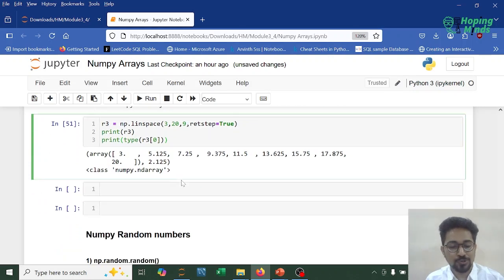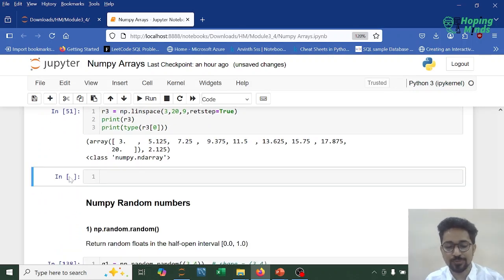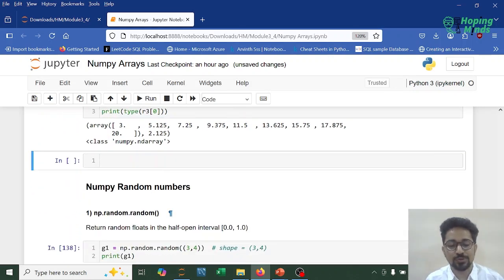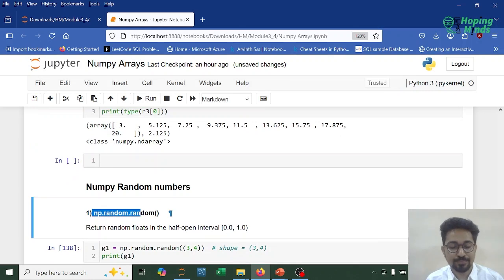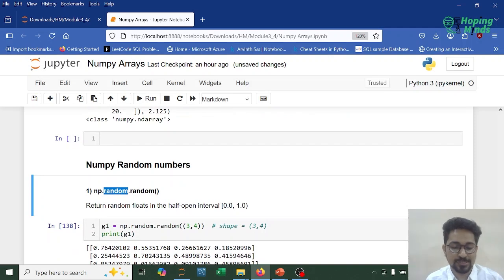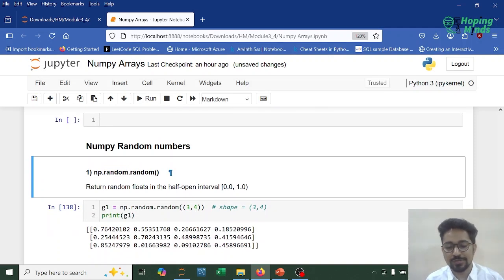Now numpy also allows us to generate random numbers, and to generate random numbers we have to use np.random dot, where np is the library, random is the module, and then we have to pass the function utilized, any function that we wish to use. So the first function that we are going to discuss is np.random.random.